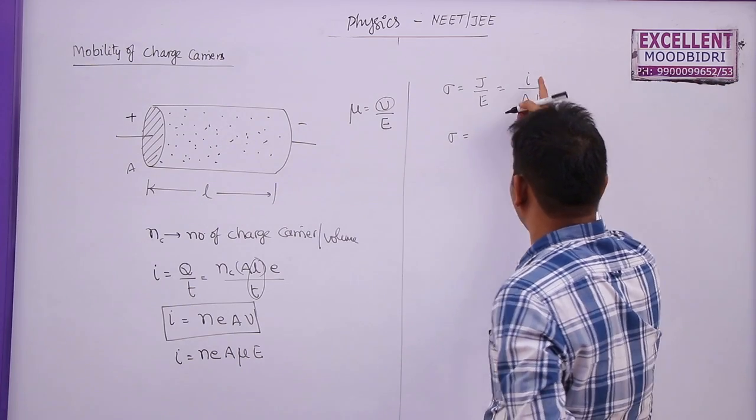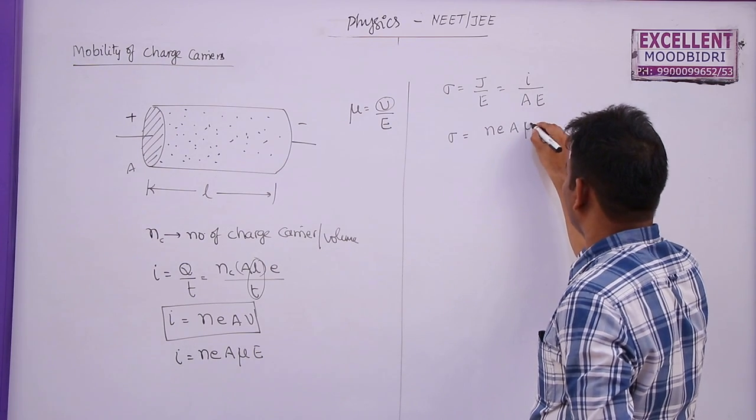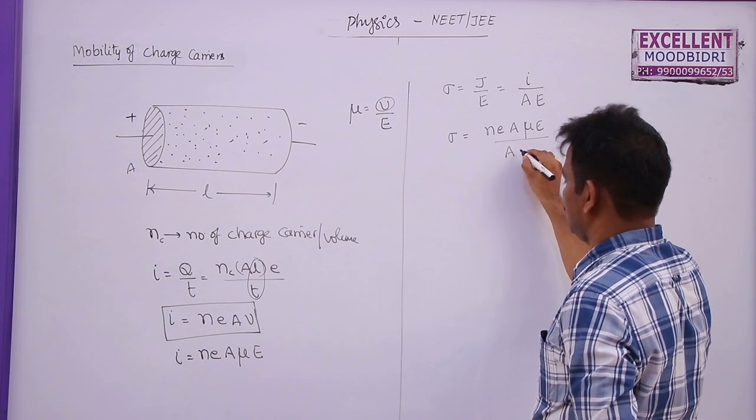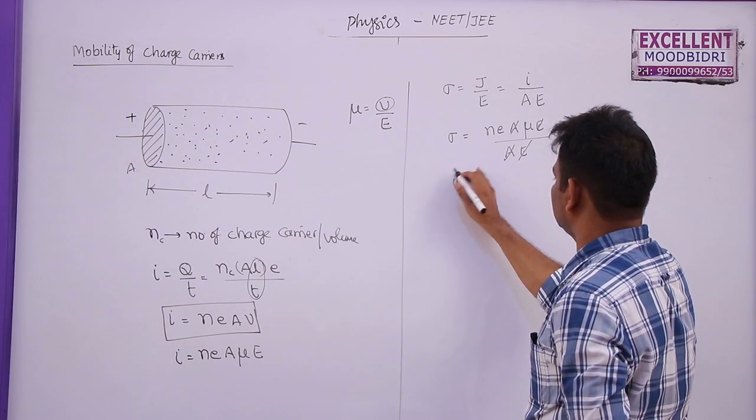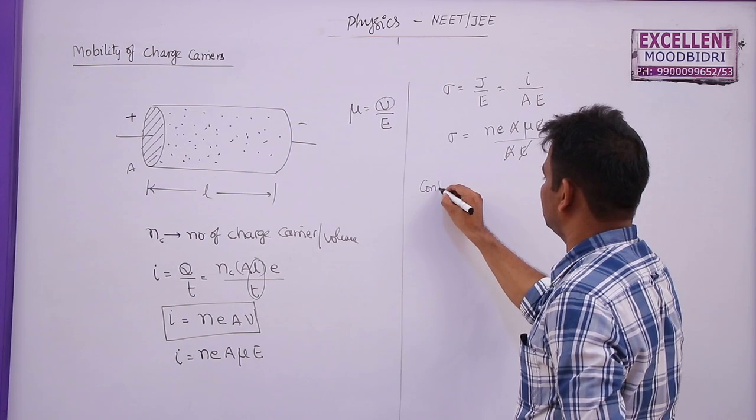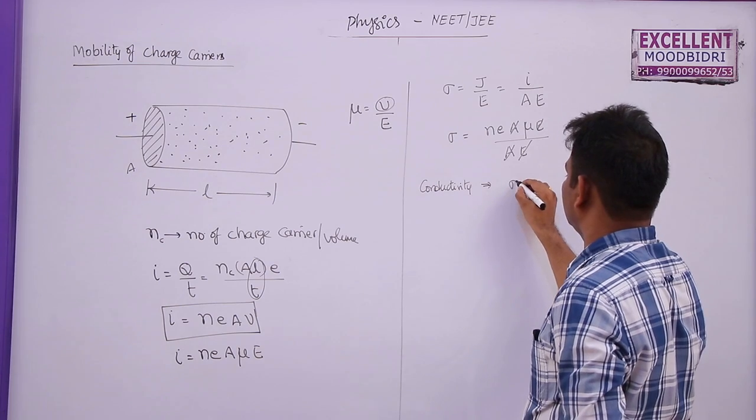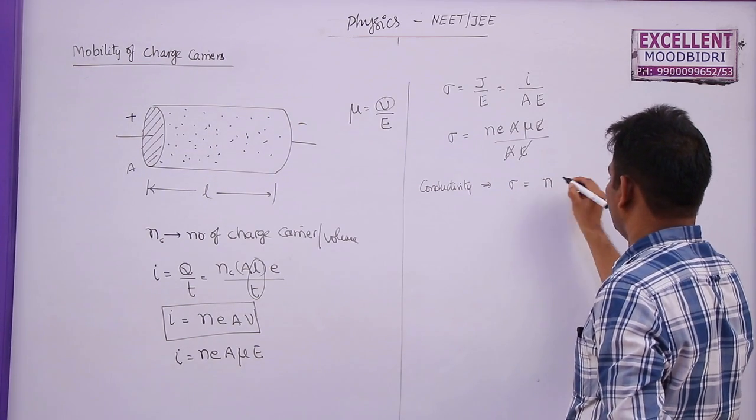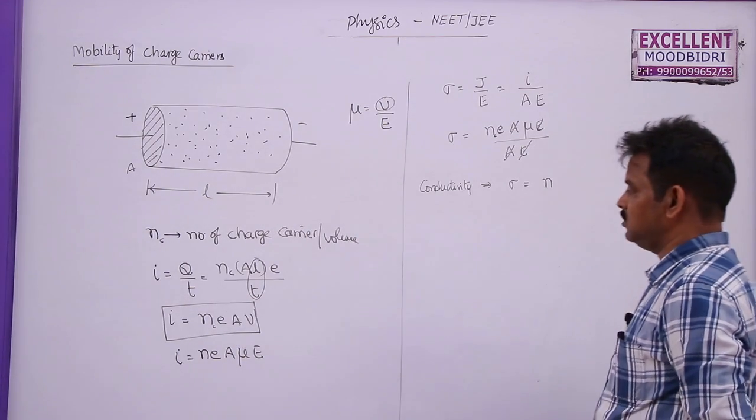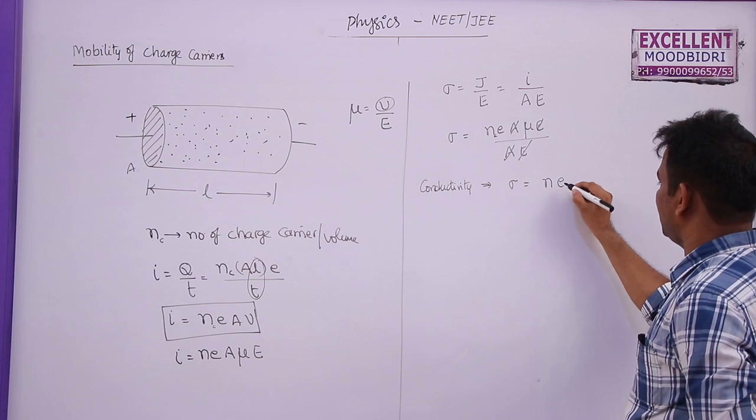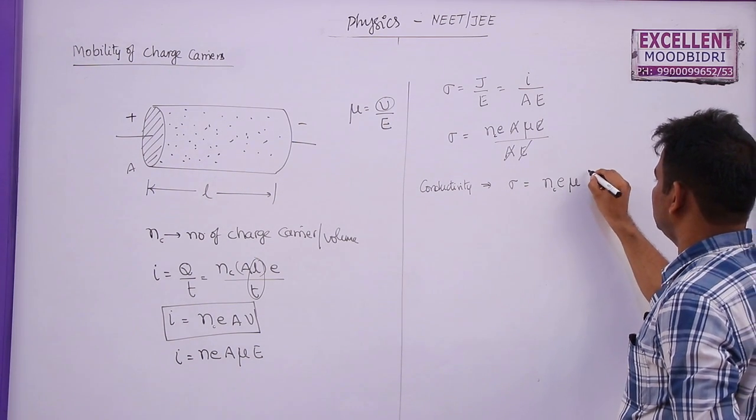So sigma is equal to, we have the current formula here, N E A mu E by A into E. Cancel E and E here, A and A here. So this is the conductivity. The conductivity of charge carriers or a semiconductor is given by sigma equals the number of charge carriers, which I am denoting with N_C, number of charge carriers per unit volume, into the charge of the charge carrier, into mu.